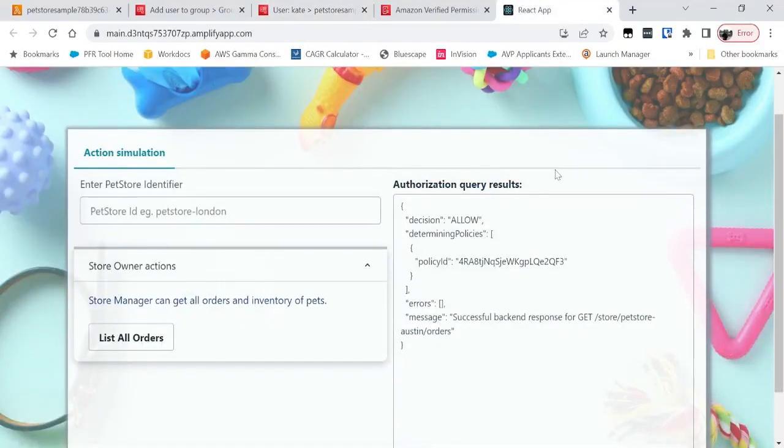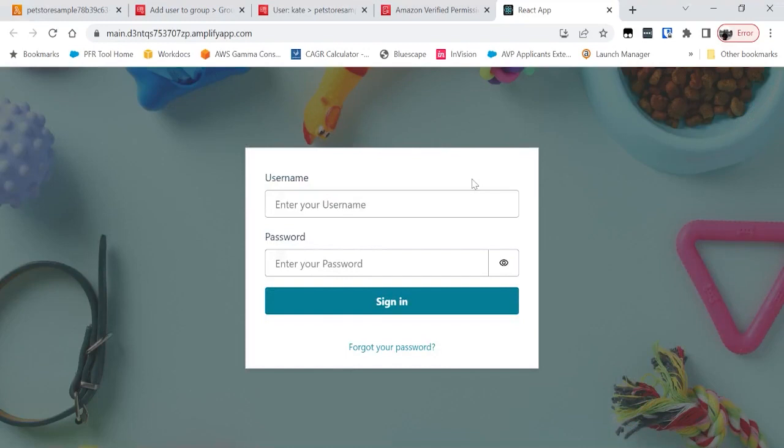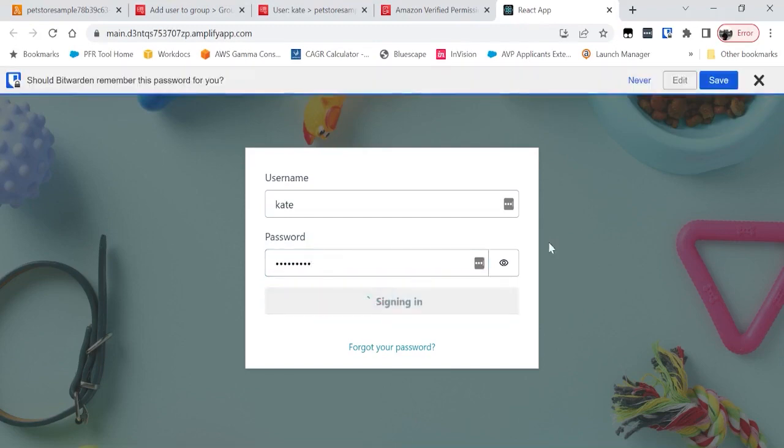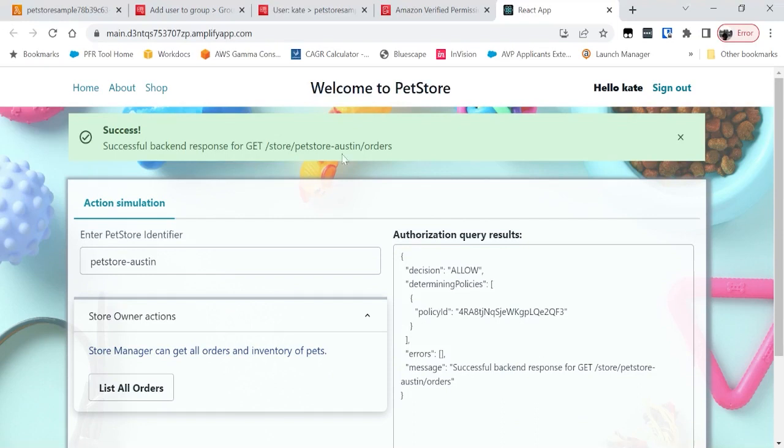And then I'm going to go back to my React app. Now remember, attributes in Cognito are passed on to Verified Permissions through the identity token, the JWT token. And so I need to just refresh my JWT token so that it captures the attribute. So I log out and log back in as Kate. And this is where I say which pet store she's asking the order for. And so if I go to Austin, that action is allowed because she owns Pet Store Austin.